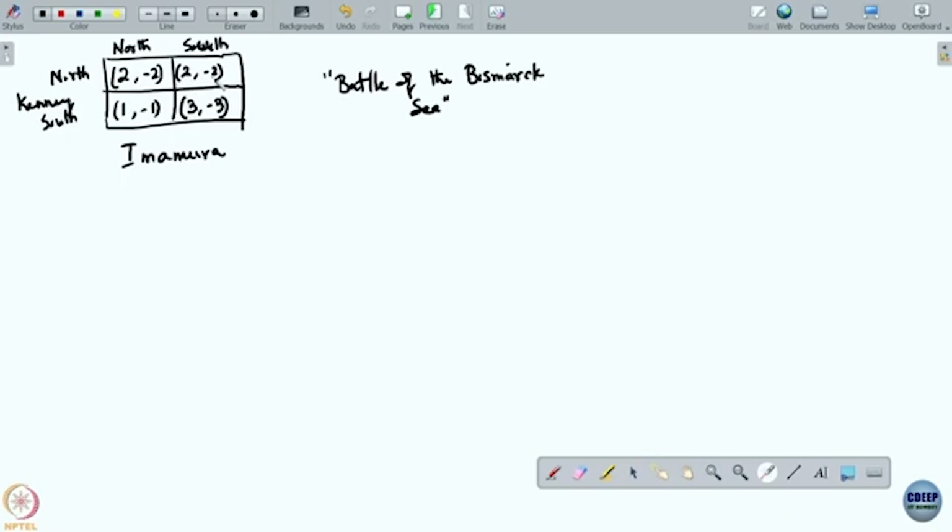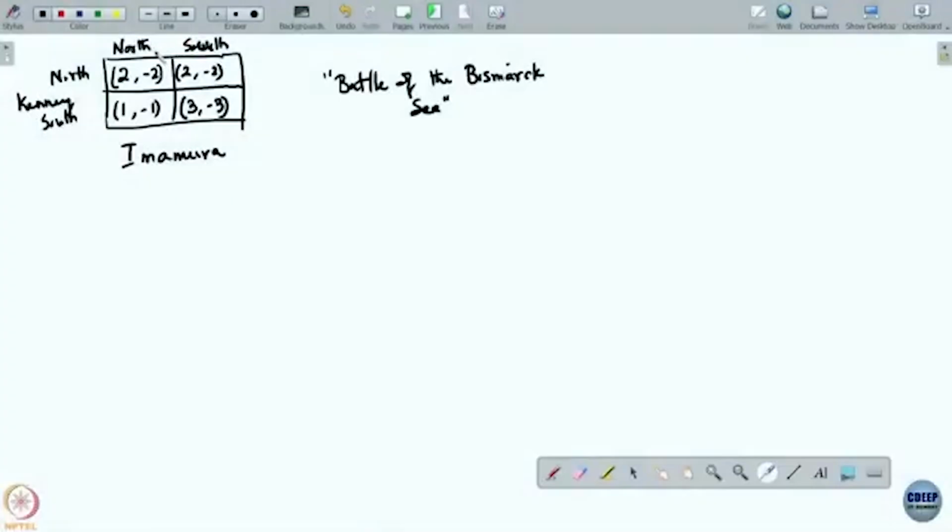He is also looking for the largest value. So now -2 is equal to -2 and -1 is greater than -3. So north is better than south for Imamura. Now remember, north weakly dominates south, not strictly. Now Kenny can reason in this way: well, Imamura I know is rational, so he will not go south, he will instead go north, and when he is going north, what should I be doing? I should also be going north.